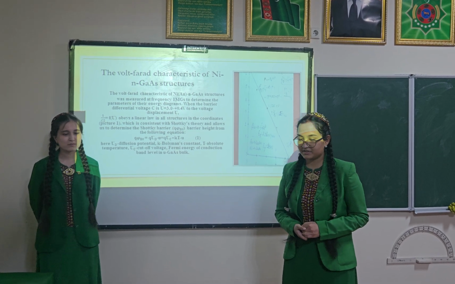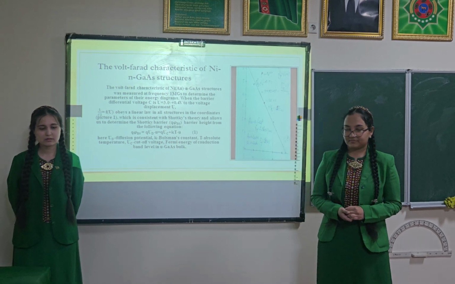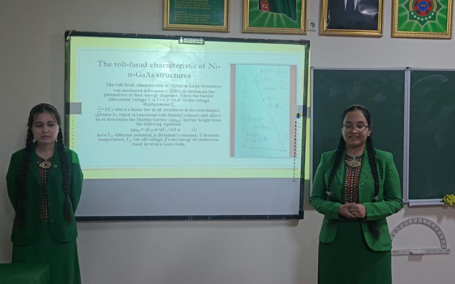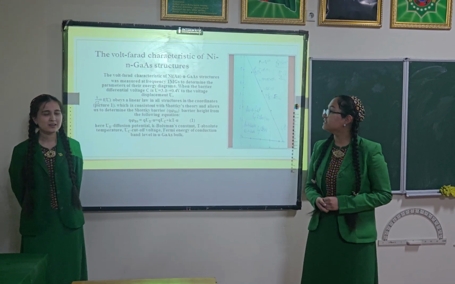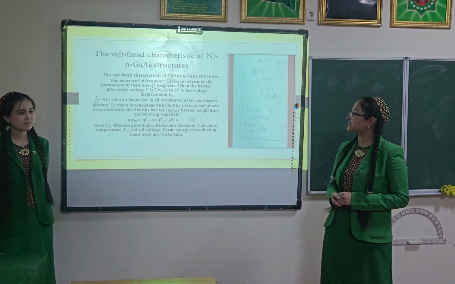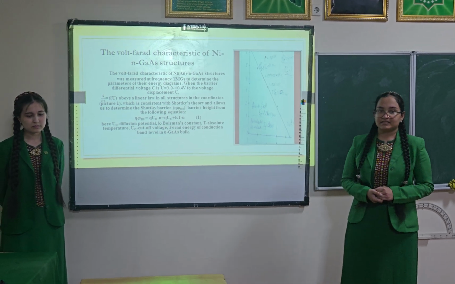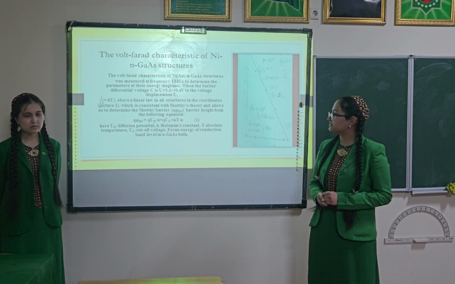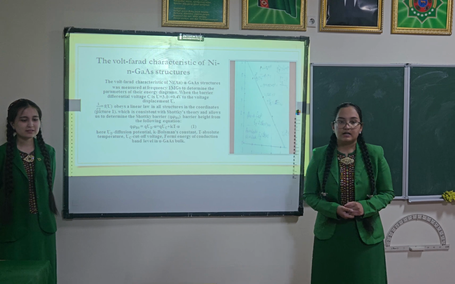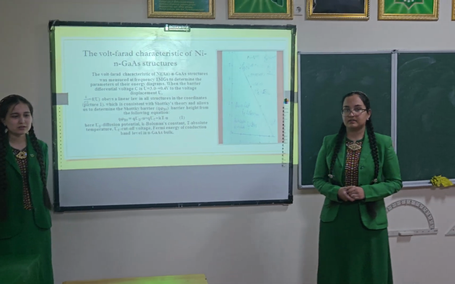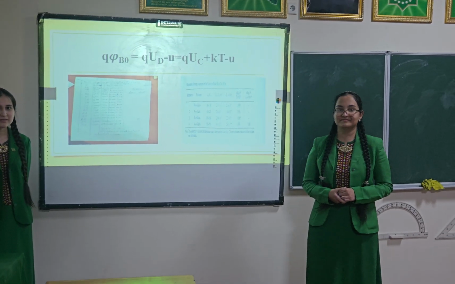The volt-farad characteristic of nickel argon gallium arsenide structures was measured at frequency 1 MHz to determine the parameters of their energy diagrams. When the barrier differential voltage C is U equal to 3 plus 0.4 volt, the voltage decrement U obeys a linear law in all structures in the coordinates of picture 1, which is consistent with Schottky theory and allows us to determine the Schottky barrier height from the following equation. Here U is the diffusion potential, K Boltzmann's constant, T absolute temperature, U C cutoff voltage, where Fermi energy of conduction band level in U gallium arsenide bulk.